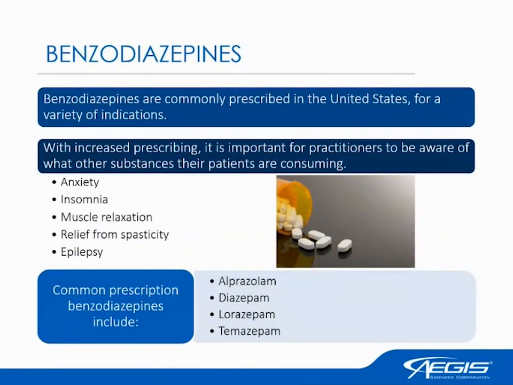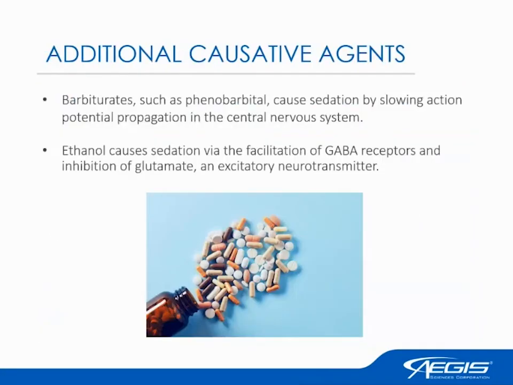Benzodiazepines are another drug class that I'll be talking about quite a bit. They're commonly prescribed in the United States. They can be prescribed for quite a few indications such as anxiety, insomnia, muscle relaxation, relief from spasticity, and epilepsy. Some common prescriptions that we may see for our patients are alprazolam, diazepam, lorazepam, and temazepam.